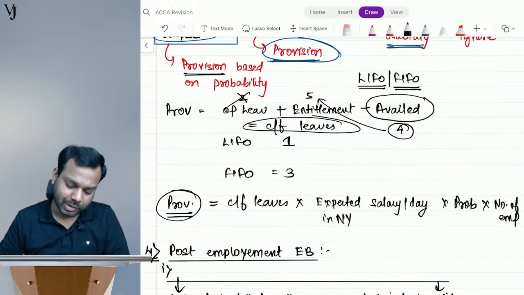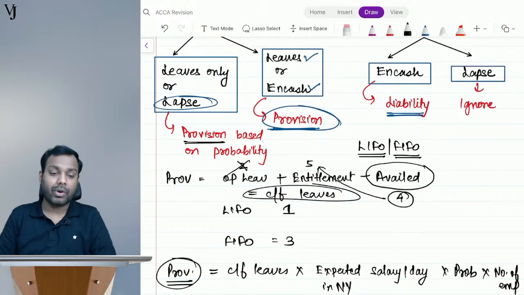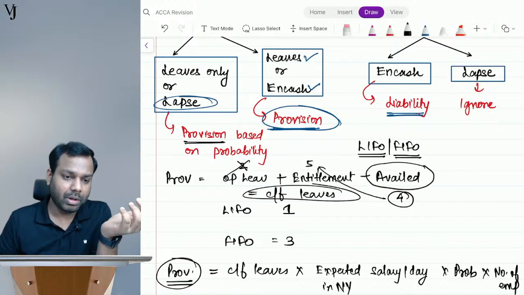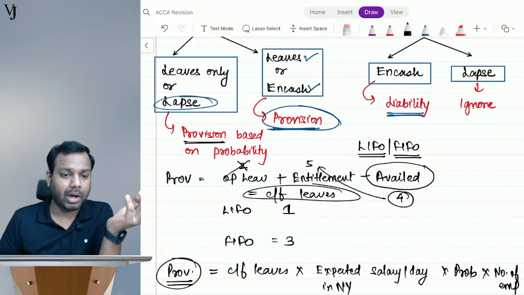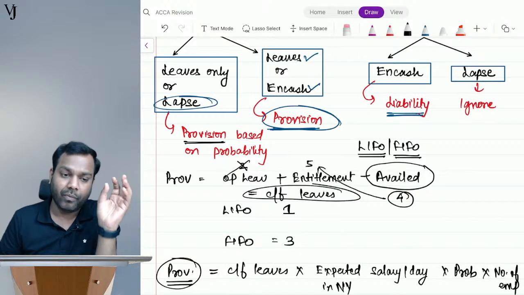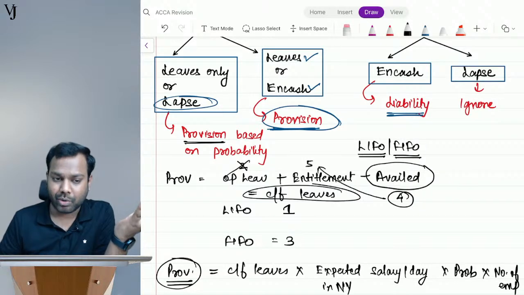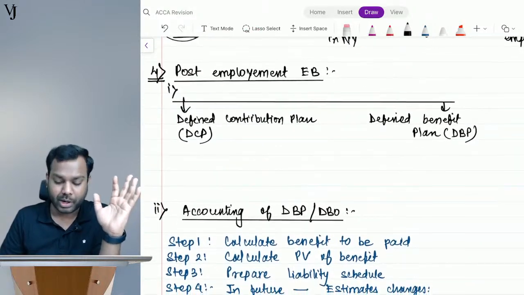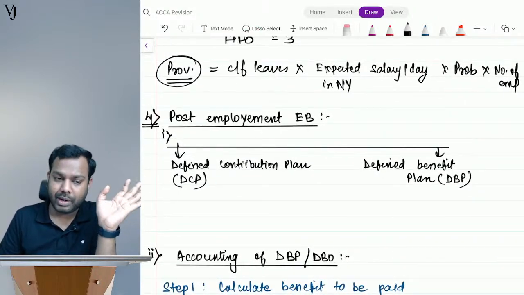Carry forward for 12 months is to be written in the question. Understand, guys, carry forward for 12 months is what I am assuming here. The question will specify whether it is to be 12 months or more than that. The question will specify everything. Don't worry. Here I am assuming it. Okay. I hope this formula is clear to everyone.